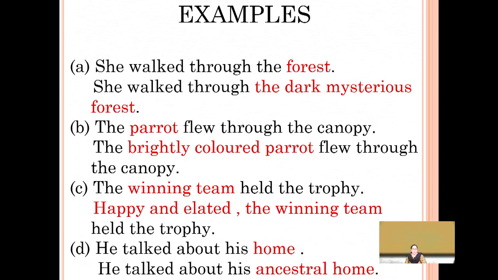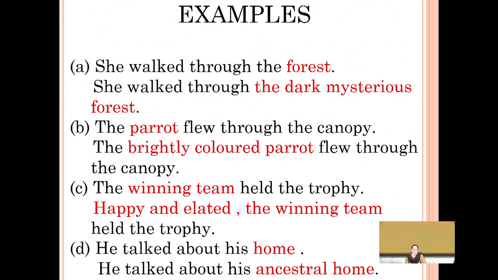She walked through the dark, mysterious forest. Now the noun forest becomes a noun phrase, the dark, mysterious forest. The brightly colored parrot flew through the canopy. Now a single-word noun has been replaced by a set of words, brightly colored parrot, and therefore this becomes a noun phrase.